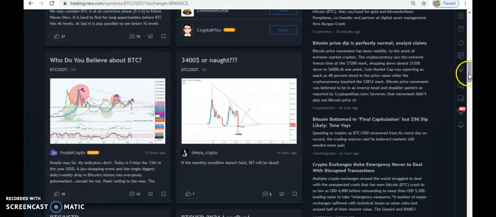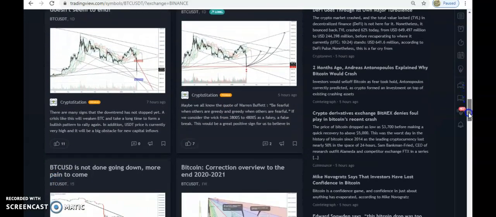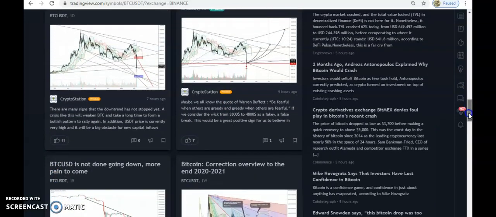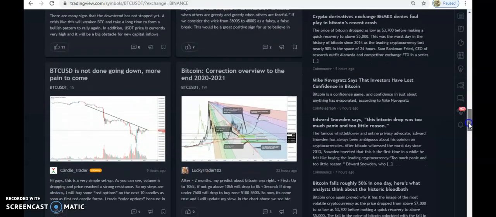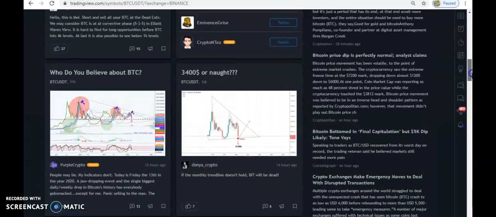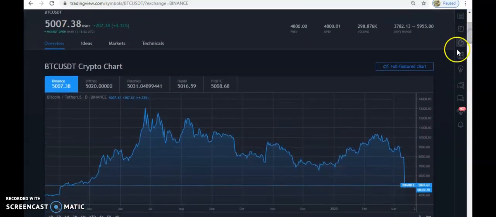If you scroll down, you will see some other people's ideas, other chartists, what their charts are saying, what they've been able to observe from the market. But we're not going to waste time looking at all those things now. So that is it for here, but then we can still proceed. Okay, go to full featured charts.